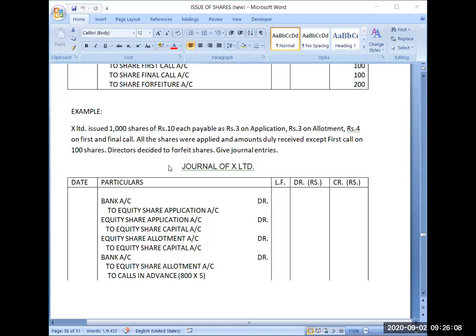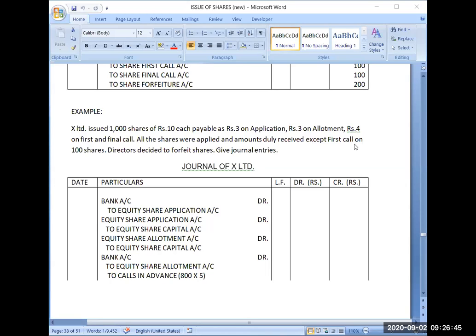At the time of application, everyone will be giving you application along with application money. How will you know in advance that 100 shares will not pay the final call money? First listen to the question carefully and then answer. So you have received all the amounts except first call on 100 shares. These 100 shares have not paid you first call. This is the information given in the question.